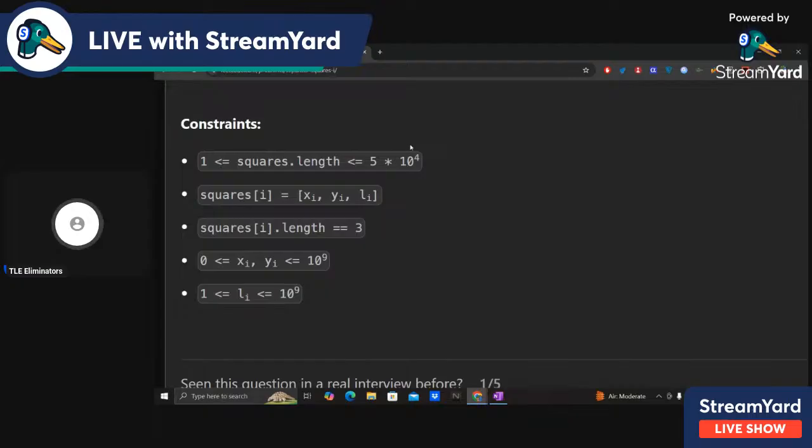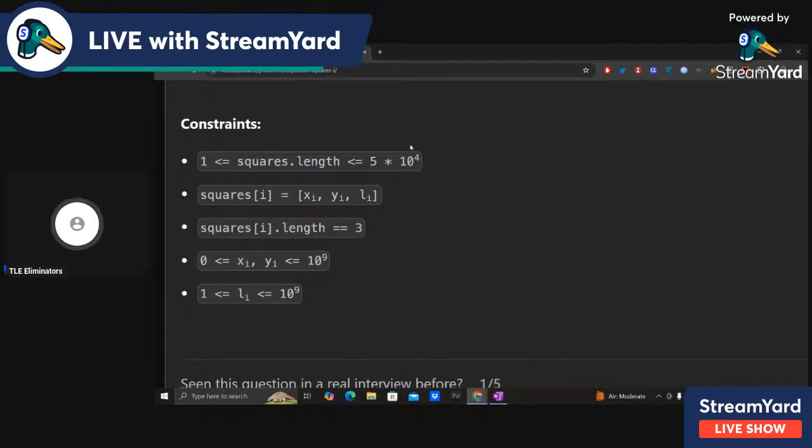Is there a way to do it in O of n? I don't think so.